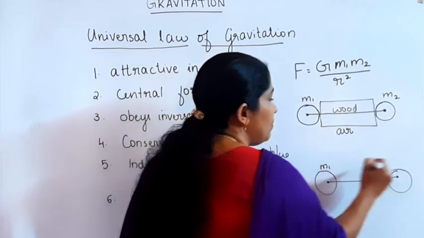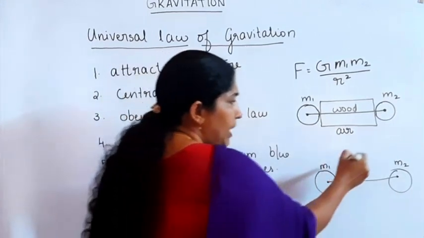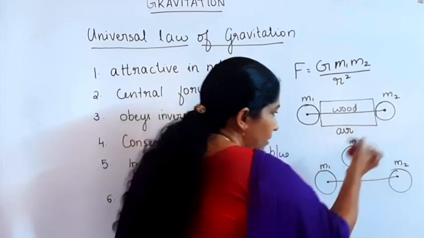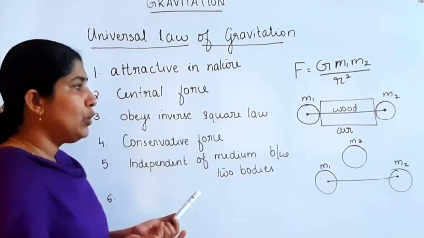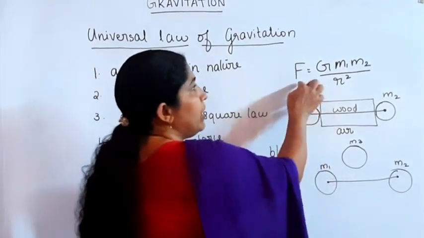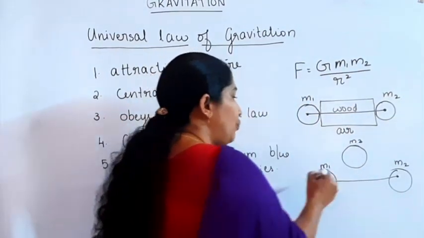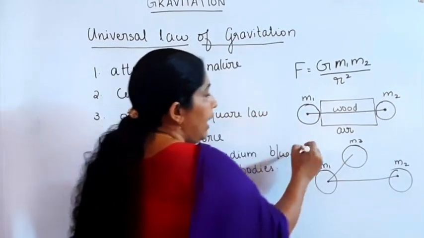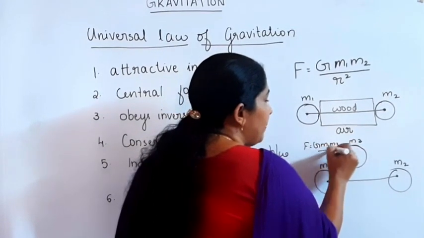If there is a third body, M3, near M1 and M2, then the force between M1 and M2 remains constant, that is F equal to G into M1 M2 divided by R square. The force between M1 and M3 is F equal to G into M1 M3 divided by R square.